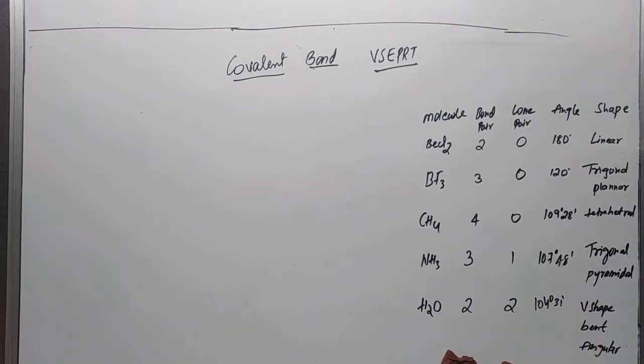Okay, hi everyone. So this is a video related to the covalent bond VSEPR theory. VSEPR theory stands for valence shell electron pair repulsion theory. So already I told you there is a drawback in the electron theory of valency. It is unable to explain the strength, bond angle and shape.